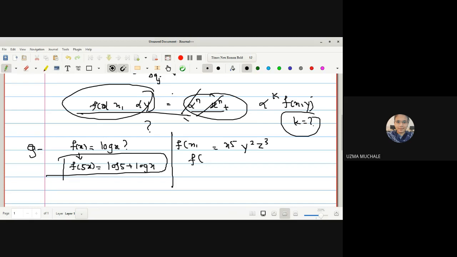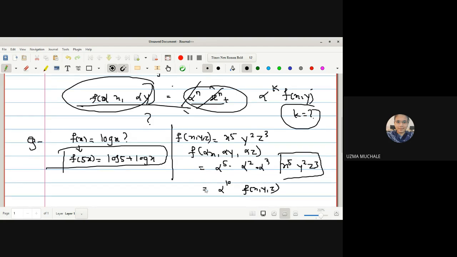This is a function with x, y, z. Now what is the result if I have written f of alpha x, alpha y, alpha z? So what is the result? I can write this as alpha raised to 5 outside, alpha raised to 2 as well as alpha raised to 3, and we remain with x raised to 5, y square and z cube. Correct? So we get alpha raised to 10, and here again all these terms are nothing but your f of x, y, z.